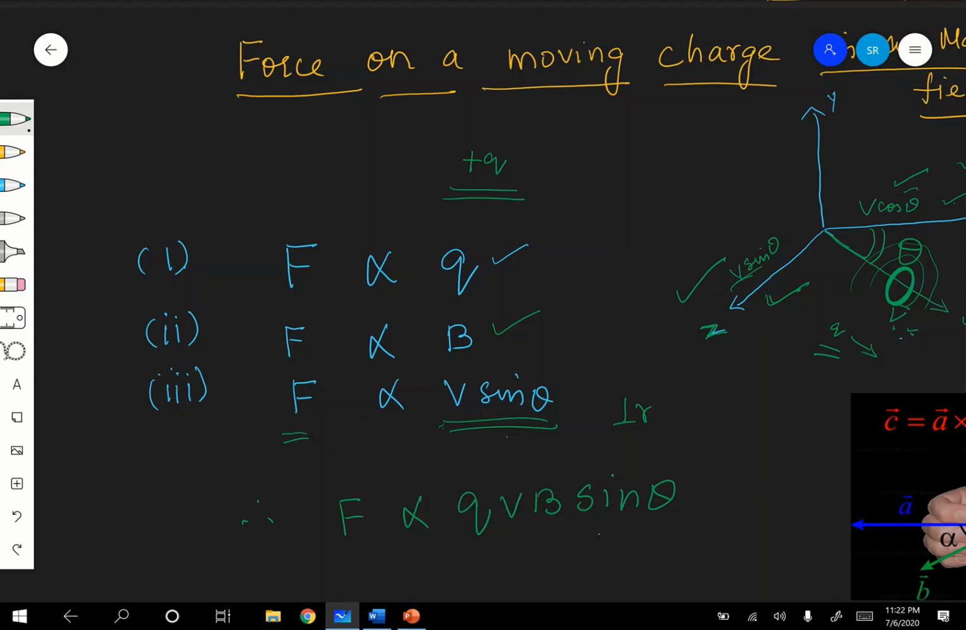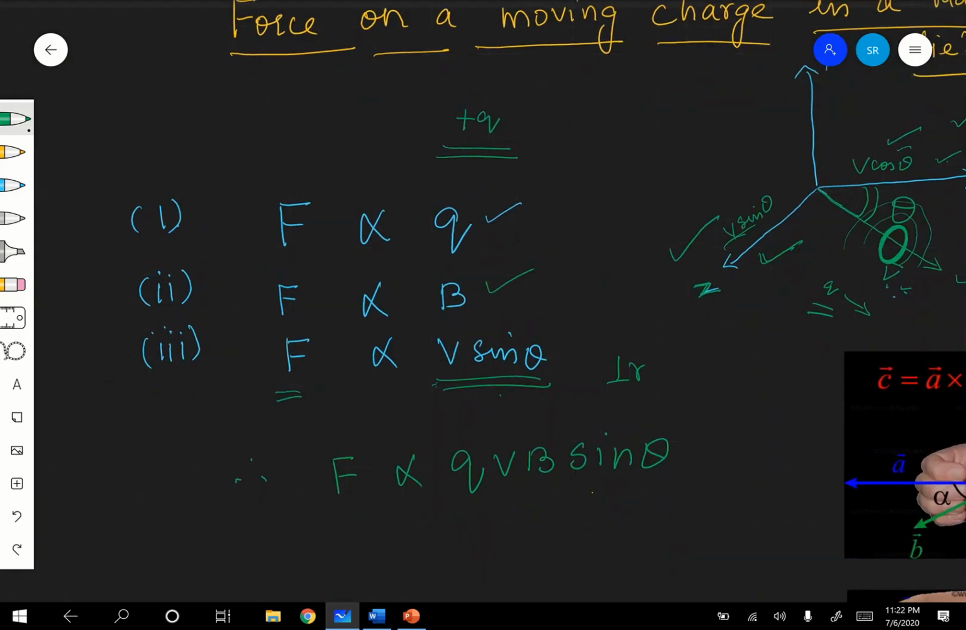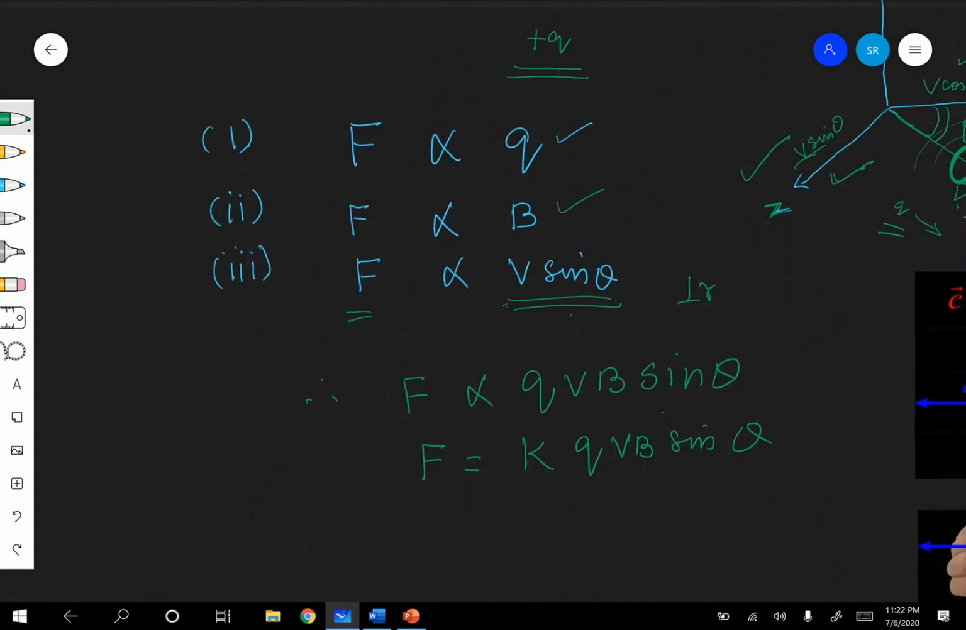QVB sin theta. Okay, combining everything, therefore F is equal to some K, a constant of proportionality, times QVB sin theta. K is a constant of proportionality and its value is found to be 1. What is the value of K? K is equal to 1.